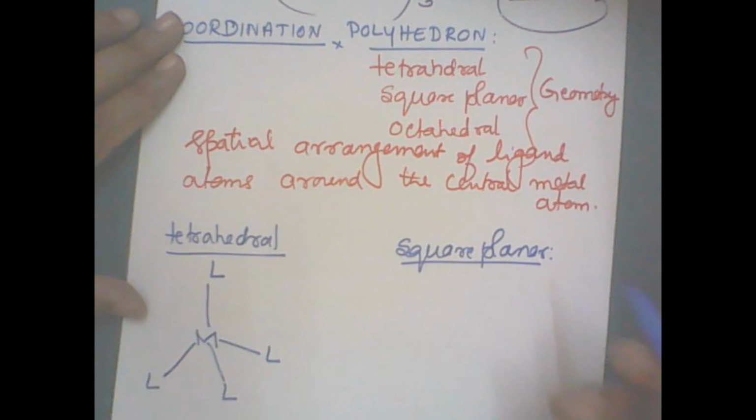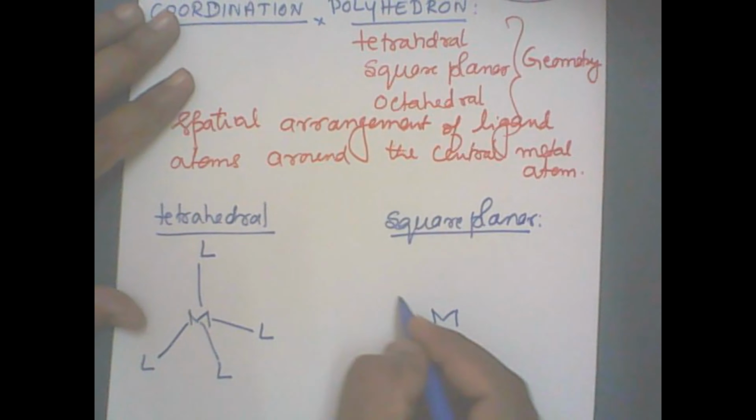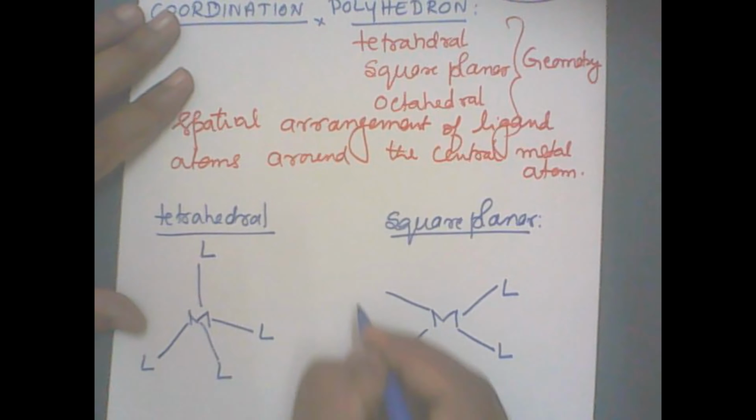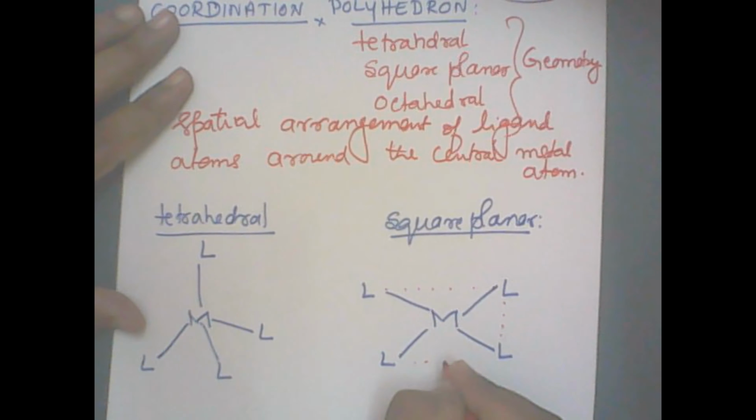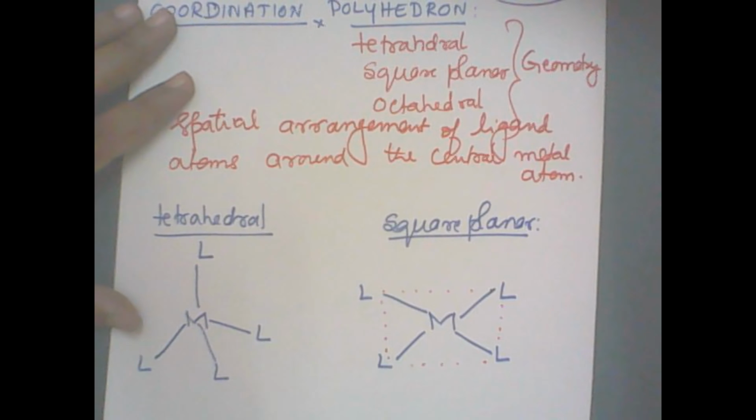Okay. So they form the square. The central metal atom is in the center, and there are four ligands around it. Now when you join the corners of these, we get a square shape, and all these atoms are in the same plane. Therefore, they are called square planar.